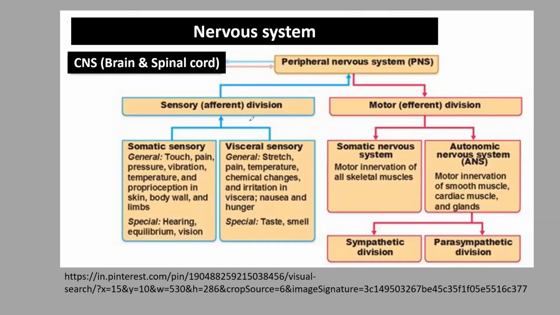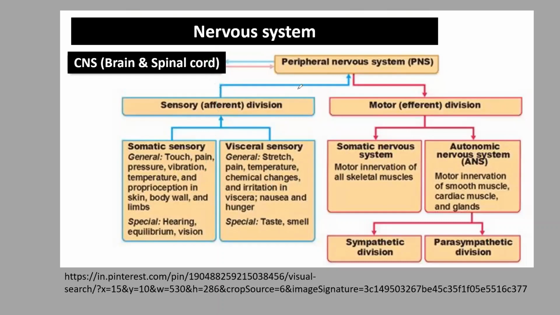The afferent division, or sensory neuron, receives the somatic sensory or visceral sensory information and takes it to the CNS through sensory neurons. The receptors present in the visceral organs are activated due to stretch, chemical changes, pain, touch. When the receptors are activated, the action potential moves from the receptor to the sensory neuron and then to the CNS,